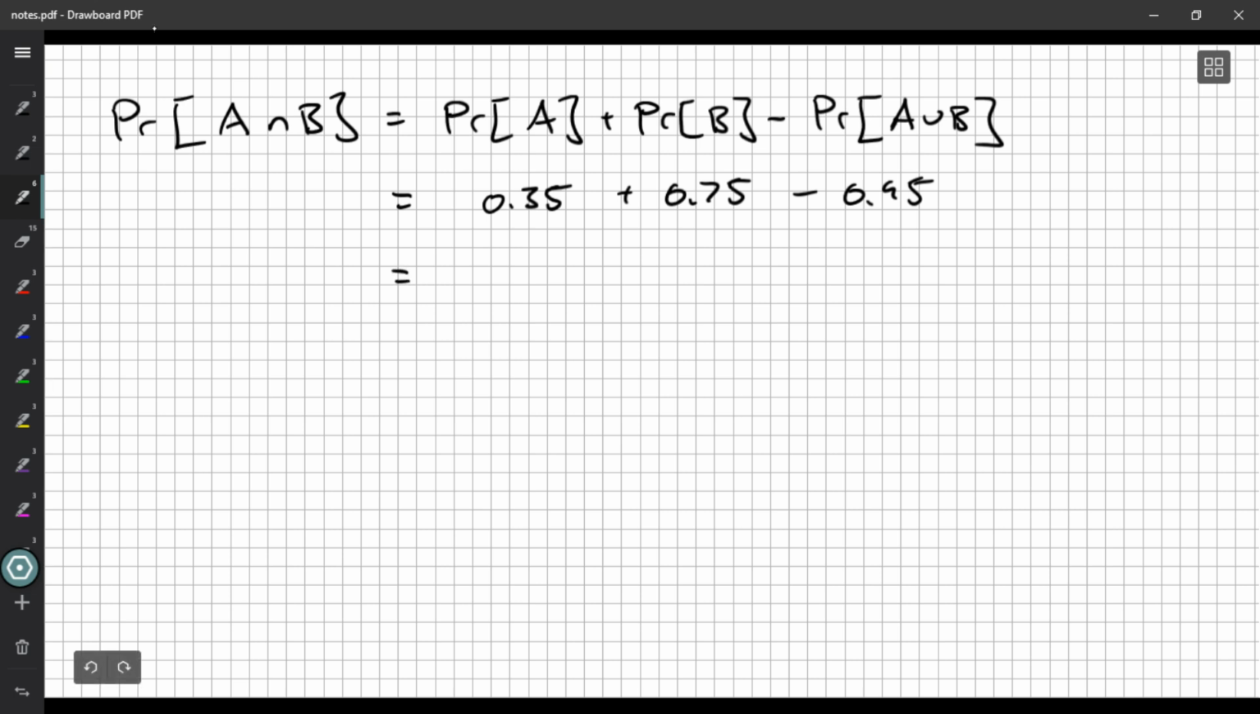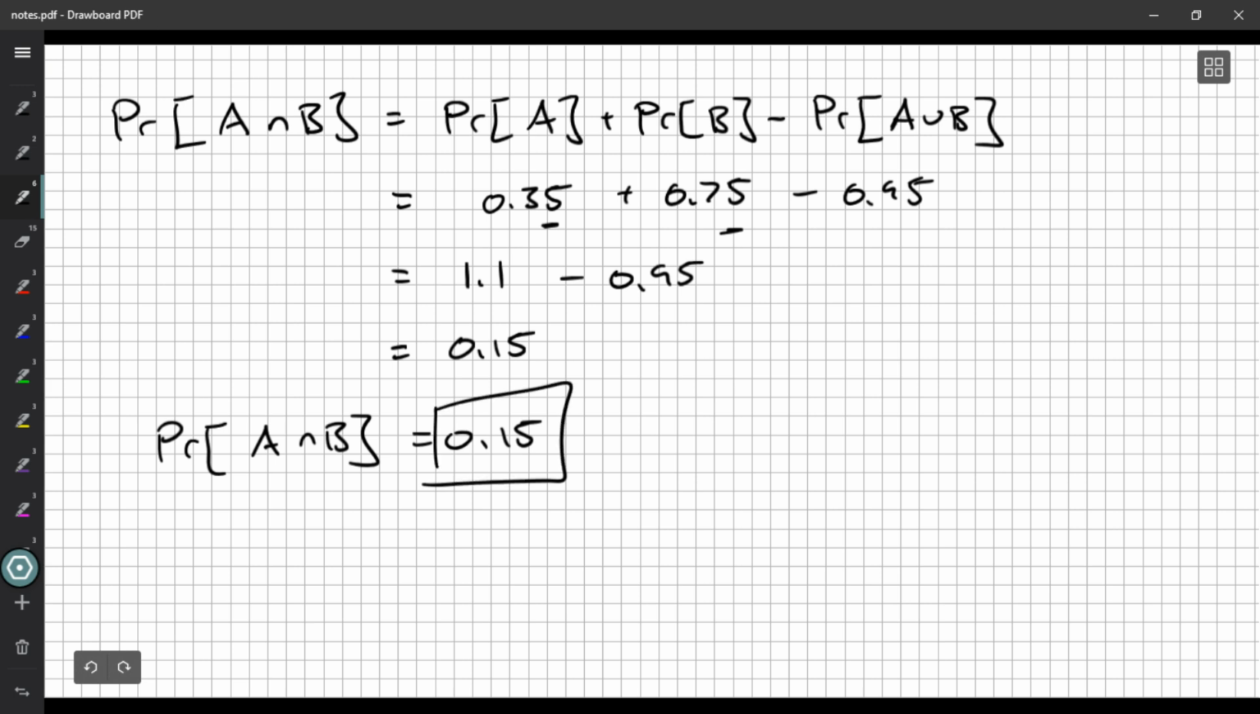So 0.35 and 0.75, 0.3 and 0.7 would be 1. The two 0.05s would give us 1.1. And if we were to subtract 0.95 from that, we'd get 0.15. So the probability that we get air conditioning and a bungalow, it's going to be 15% of all the homes in this town.